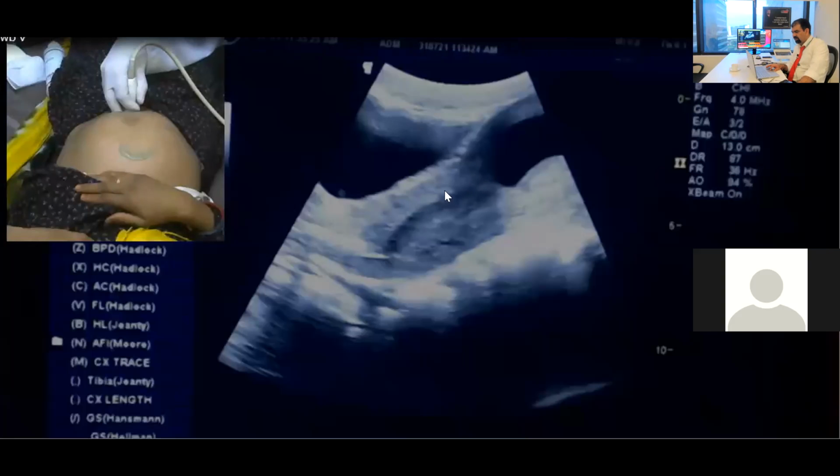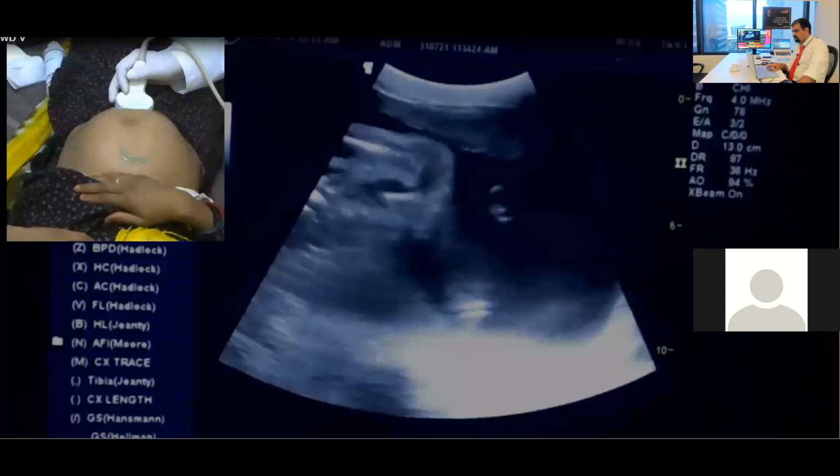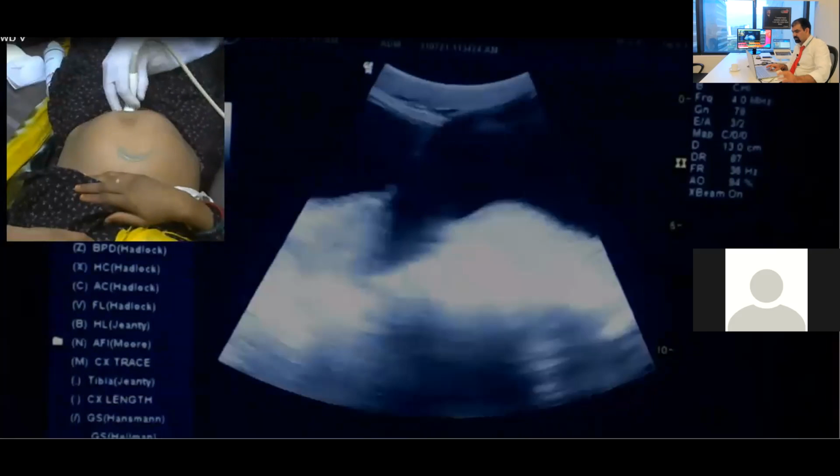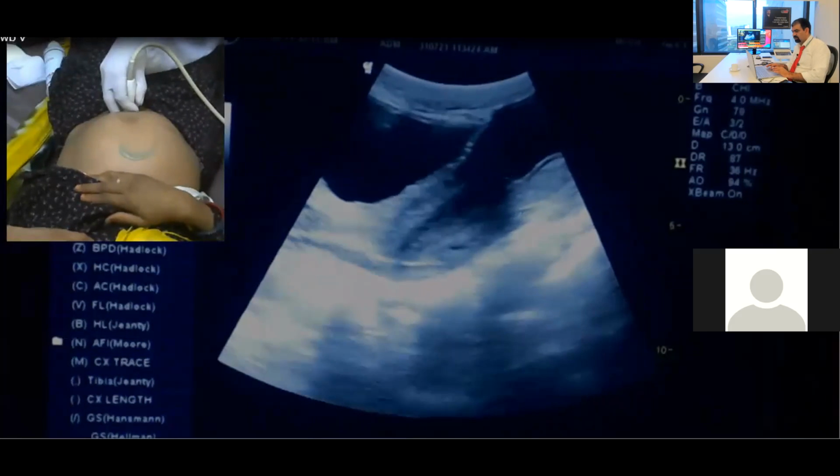And what is this over here? What is this structure? Bladder. Yes, this is the bladder. What is this over here? Uterus? No, uterus will be higher. We are just above the pubis symphysis. So what will we be hitting if we are just above the pubis symphysis?